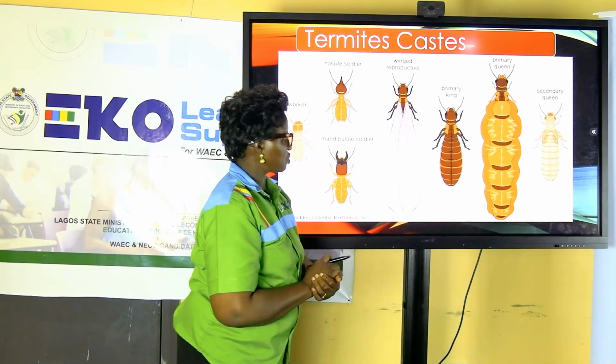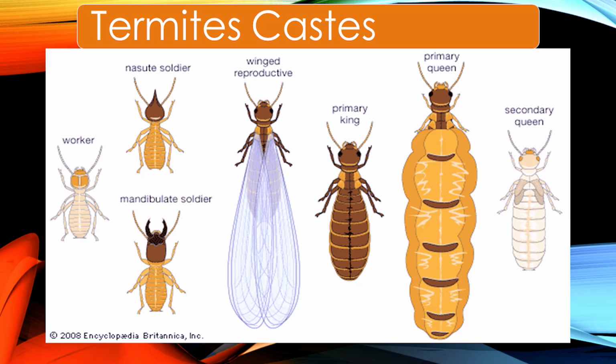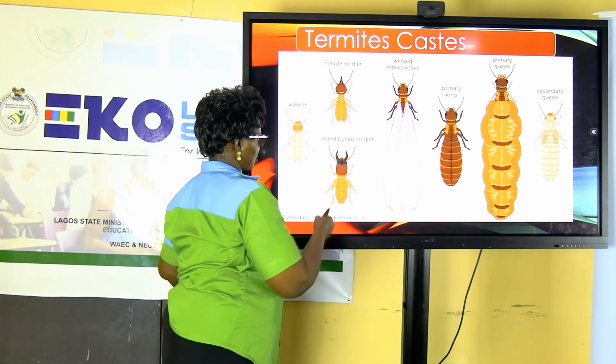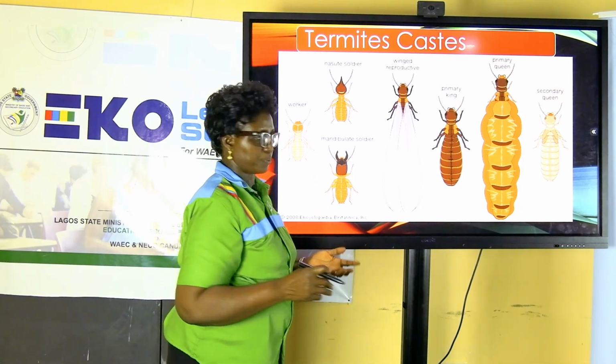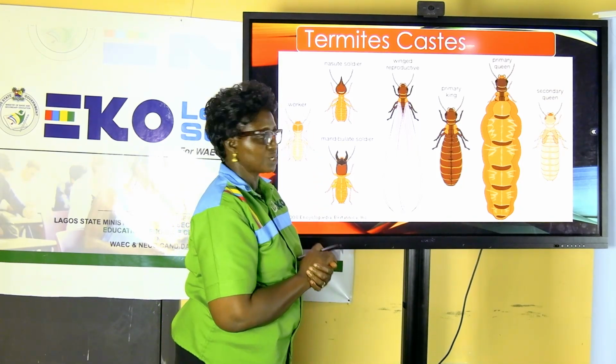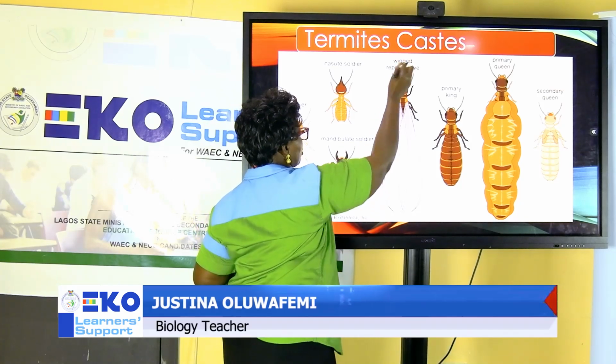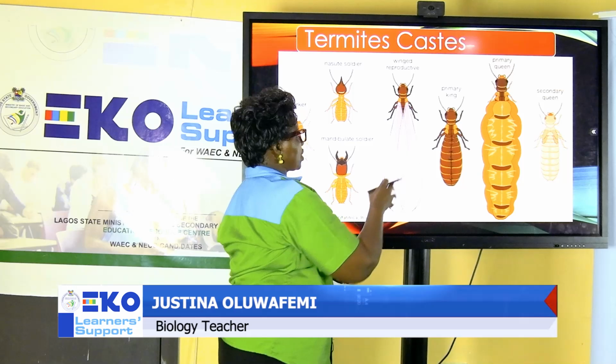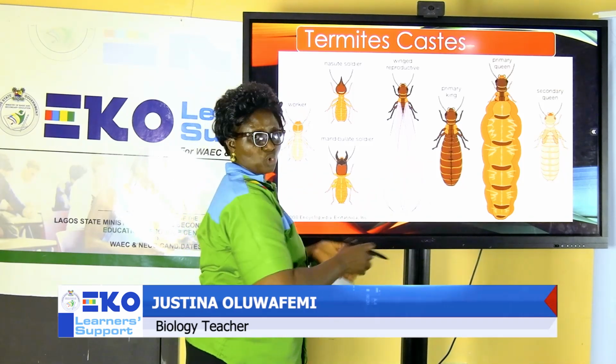Here I have pictures representing the different groups or castes of termites. The first here is a worker. We still try to look at the features of each one. Here is a worker. This, the upper one, nasute soldier and mandibulate soldiers. They are the group that are called soldiers. We have another group called winged reproductive. These ones are so important to the group.